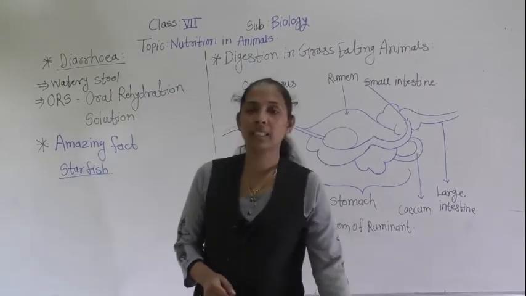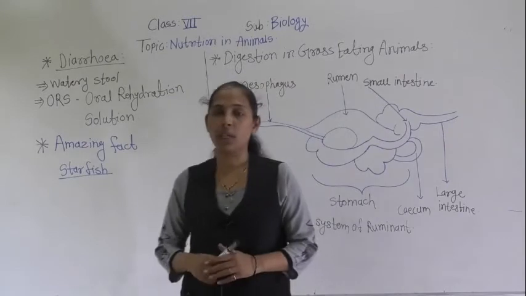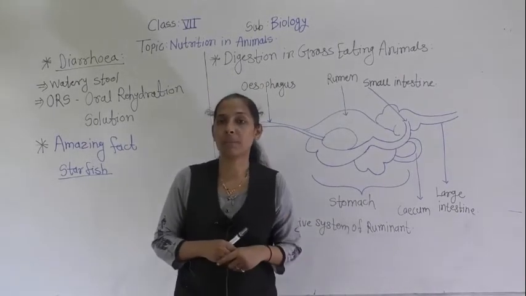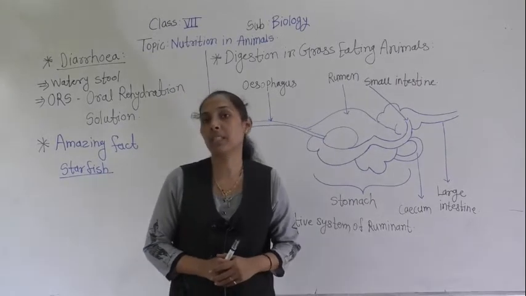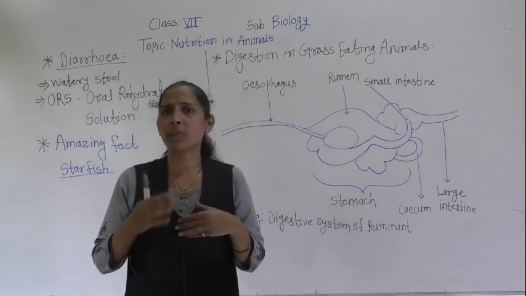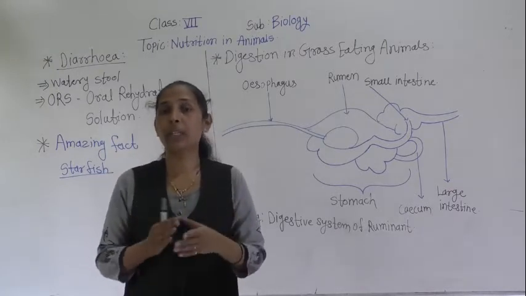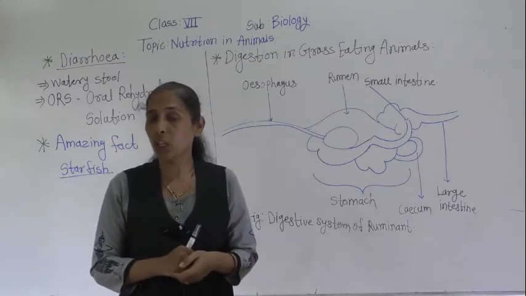So we are discussing our lesson, that is what? Nutrition in animals. Up till now we have discussed how food gets digested in human beings, or digestion in humans. There are several digestive organs included in the digestion process, and different processes going on in it.